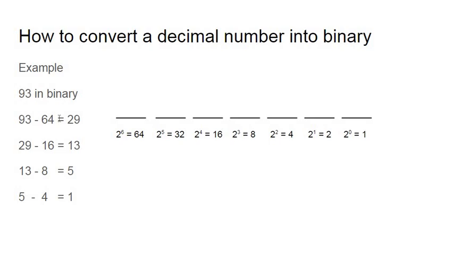Now, if we subtracted any of these powers, we will write a 1 on top of it. Like we subtracted 64, so we write a 1. But we didn't subtract 32, so we write a 0 there. This pattern continues, and our answer becomes this binary number, 10111101. This is only 7 characters, so it's not the full byte, but it's still a number. In a byte, it'll just have another 0 in front of it.